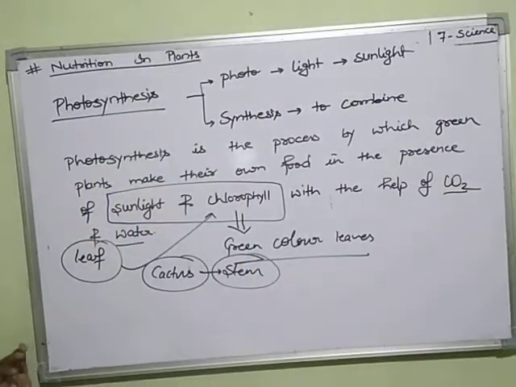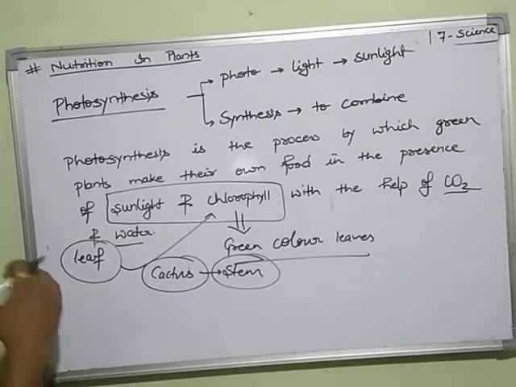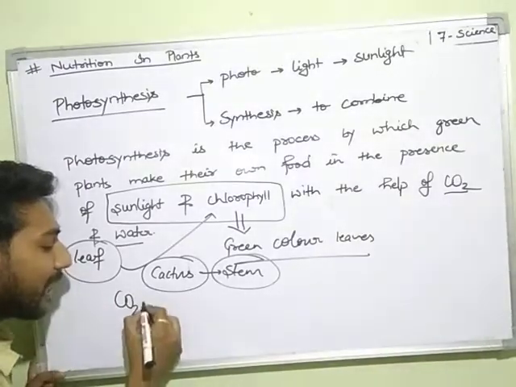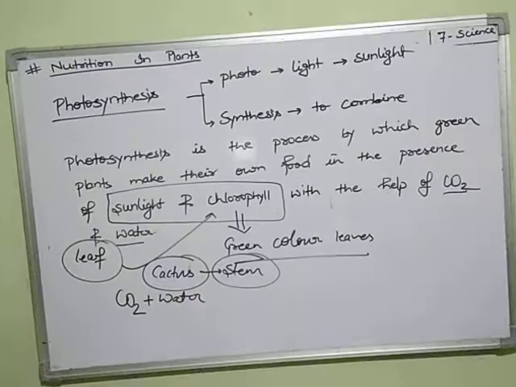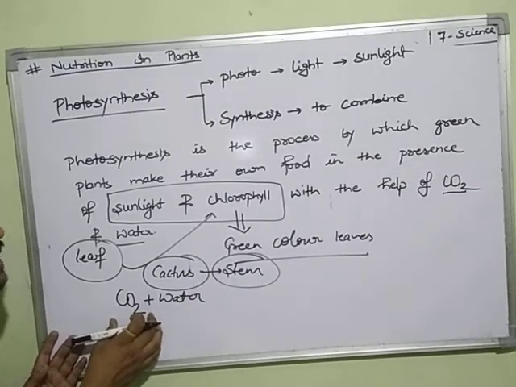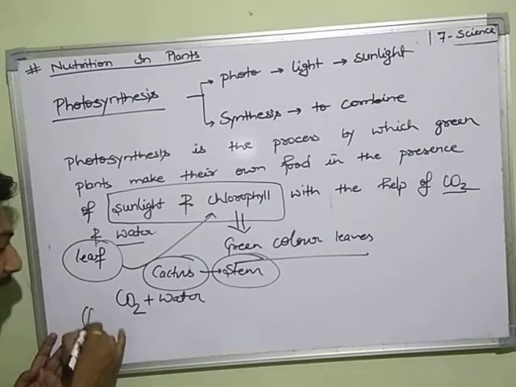Now I am going to summarize photosynthesis here. It is a chemical process. From where do plants get carbon dioxide? They get carbon dioxide from air.